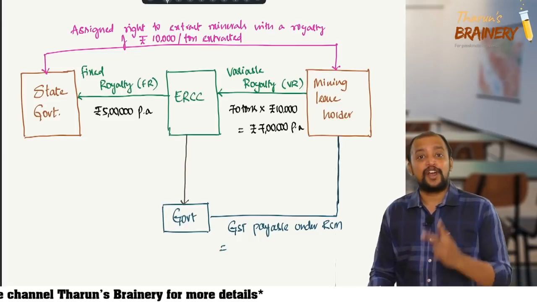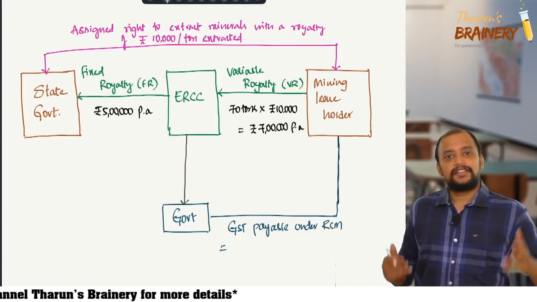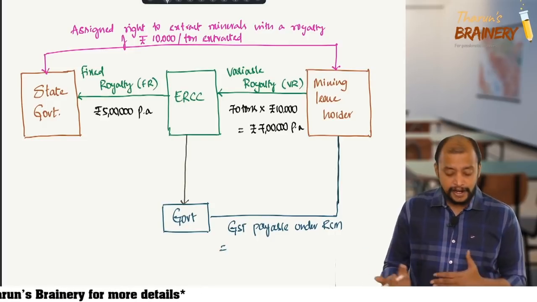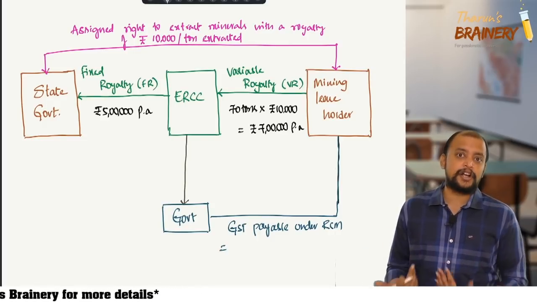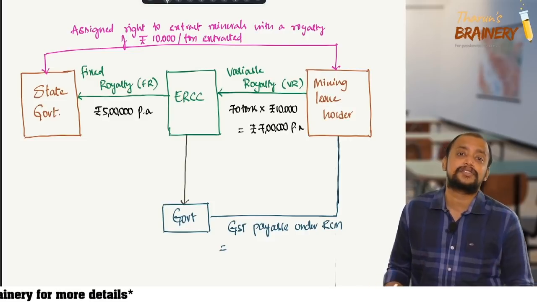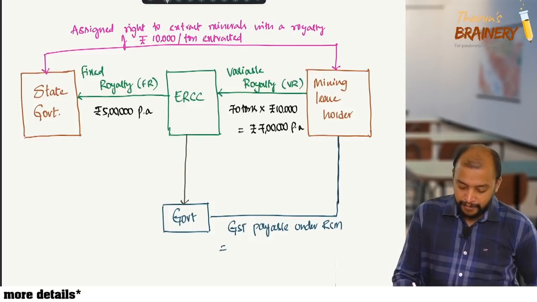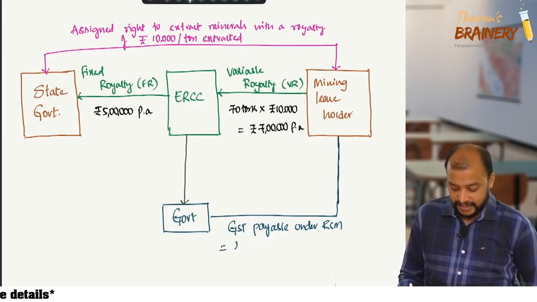So now they got a surplus of 2 lakhs. That is the benefit they got. That's the right they got from the state government to retain the excess royalty. So now GST payable under RCM by the mining leaseholder is on 7 lakhs.